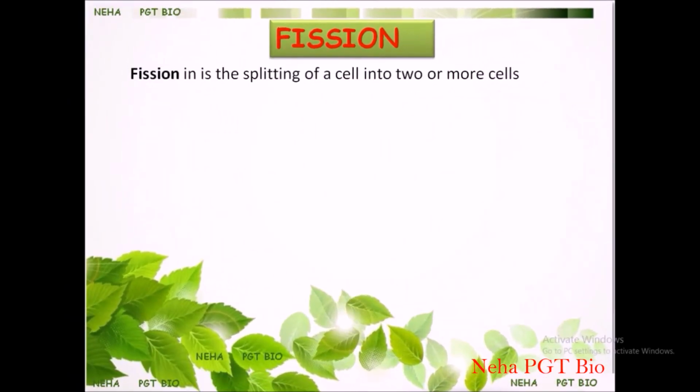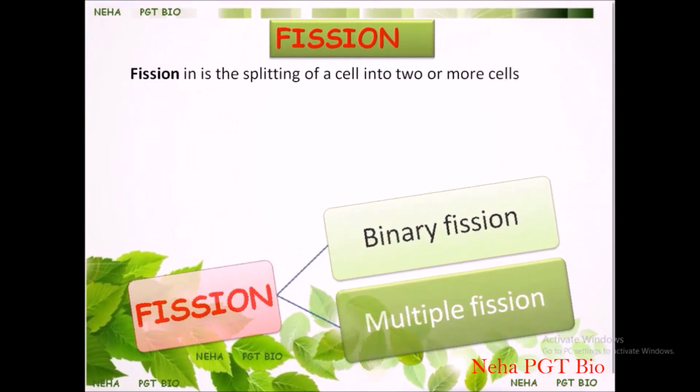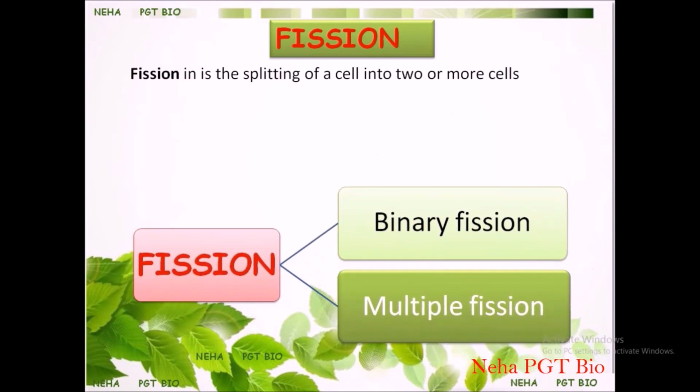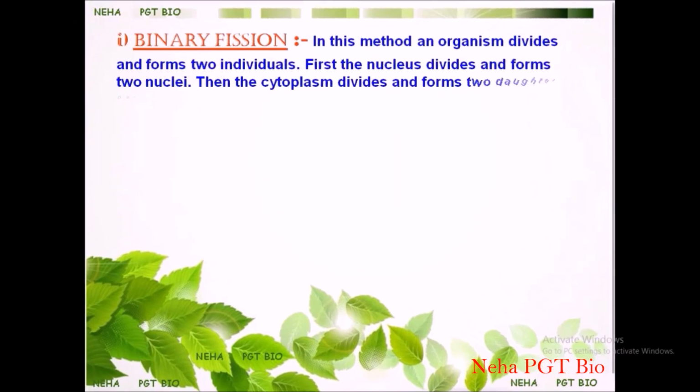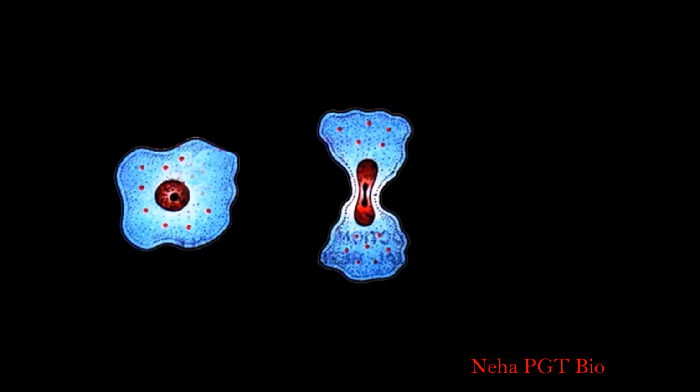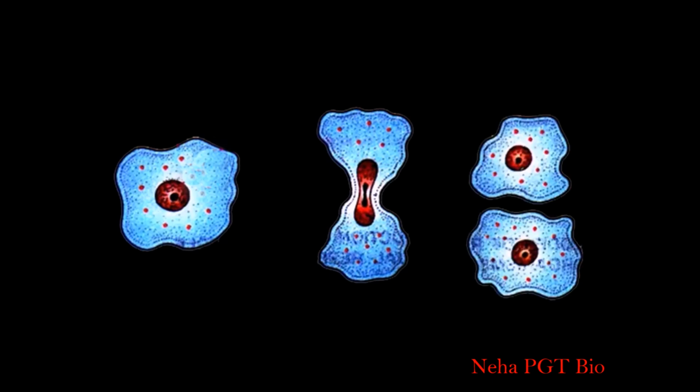Fission can be of two types: binary fission and multiple fission. Let's take binary fission first. Here, one parent cell or organism splits into two daughter cells.